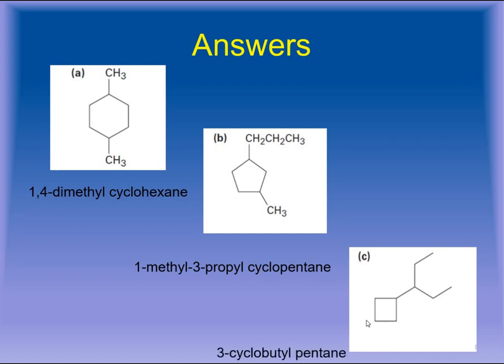So the name of the compound will be 3-cyclobutyl, because it is acting as a substituent. It would be called cyclobutyl, which is attached at position number 3, that is 1, 2 and 3 of a pentane. So it will be 3-cyclobutylpentane. The next part is